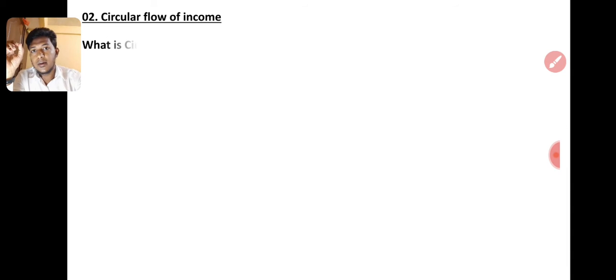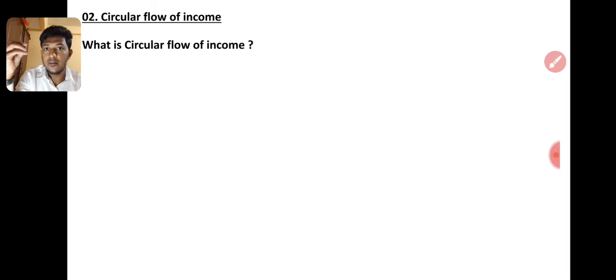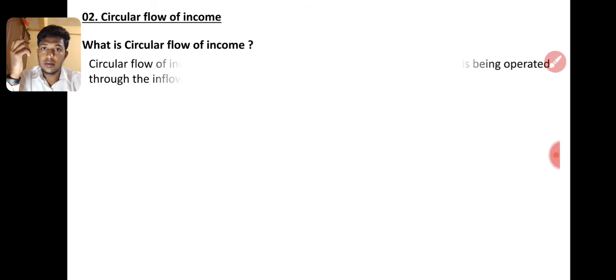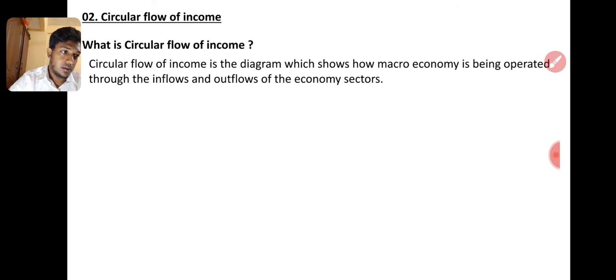First we have to understand, so what is circular flow of income? Circular flow of income is the diagram which shows how macroeconomy is being operated through the inflows and outflows of the economic factor.